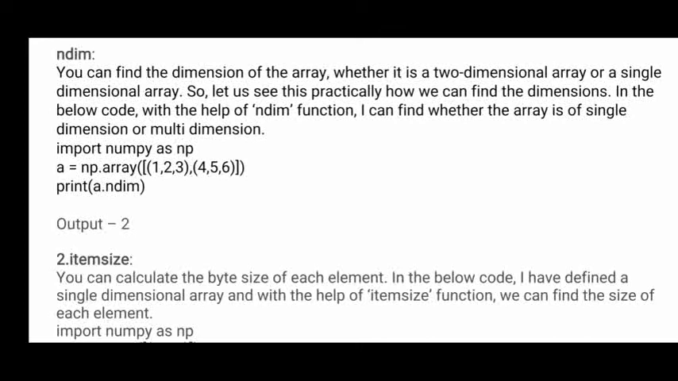Okay, see the example program. Import numpy as np. a equals np.array. What is the a here? We are storing the result in a variable. How many dimensions do we have here? 1 2 3 is one row, 4 5 6 is another row. So it is a 2 cross 3 matrix. Here we have rows information and columns information. It's a two-dimensional array, so that is why the output below is 2.